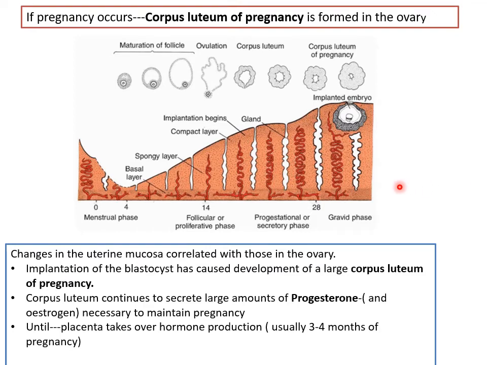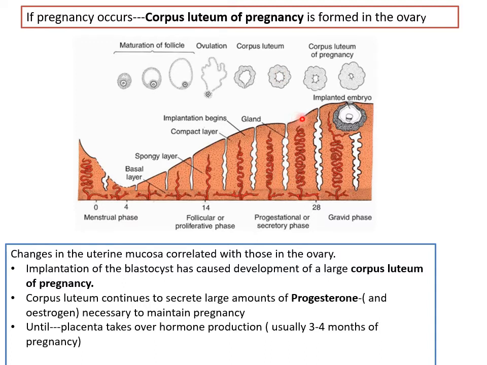Okay. So what are the changes in the secretory phase of the endometrial cycle? You can see glands have become tortuous, the arteries have reached the top, and the endometrium becomes maximum thickness in size. Okay. Now, if pregnancy occurs, you remember now the corpus luteum has formed in the ovary, which is producing progesterone.